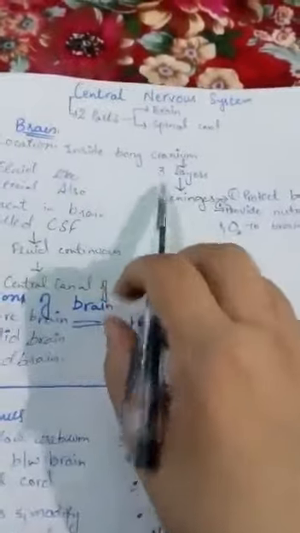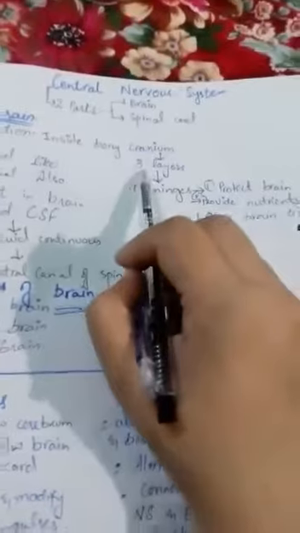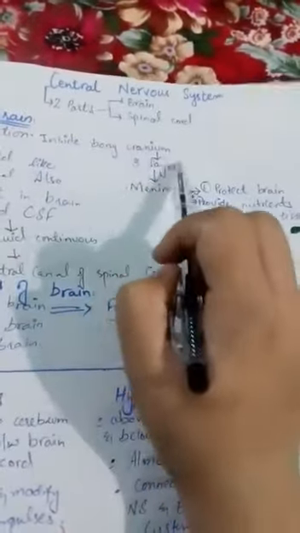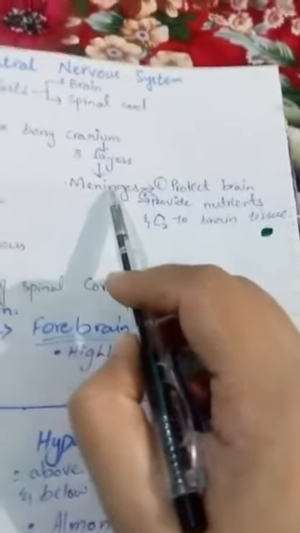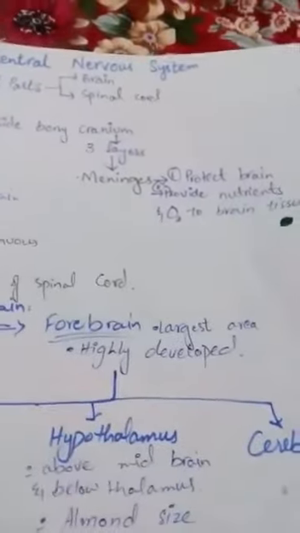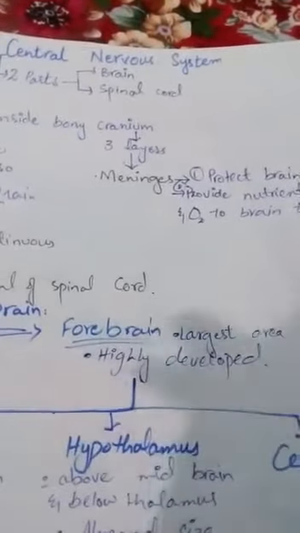So what is the location of the brain? The brain is located inside the bony cranium, and inside the bony cranium there are also three layers present. The brain is covered by three layers inside the bony cranium. These three layers are known as the meninges. The function of the meninges is an important short question. What are the meninges? The three layers which cover the brain are known as the meninges.